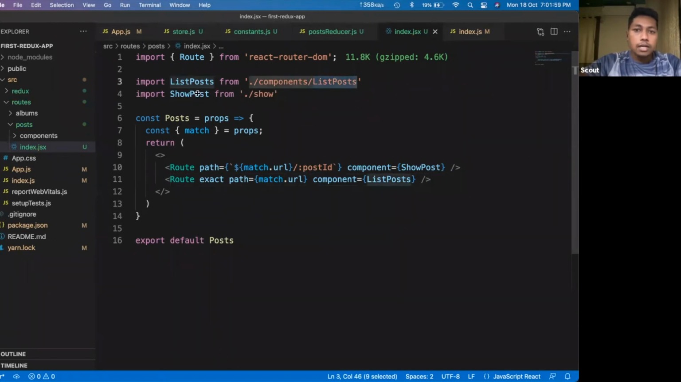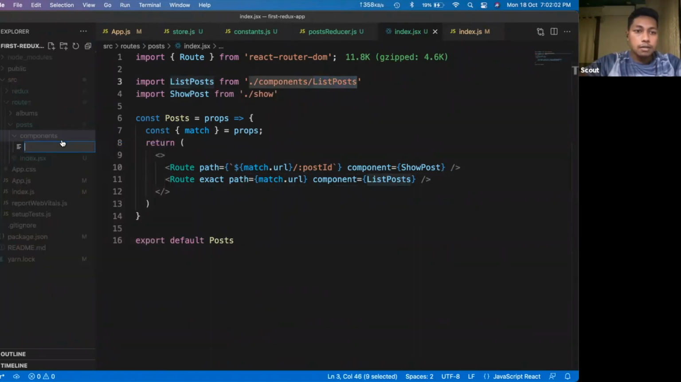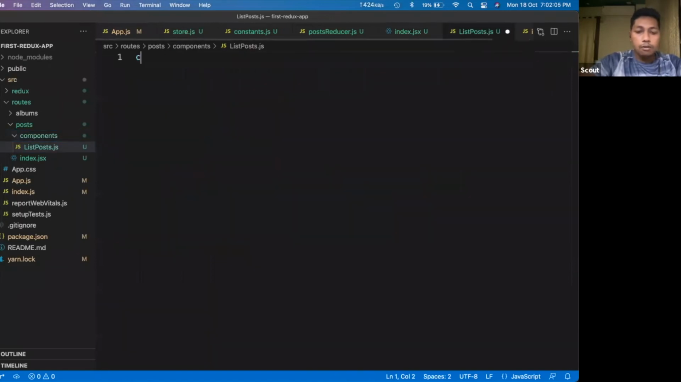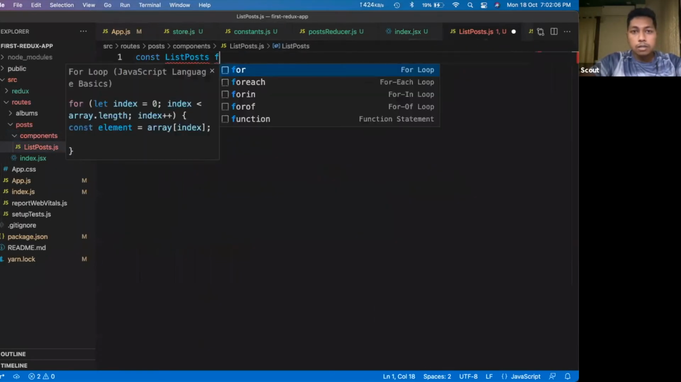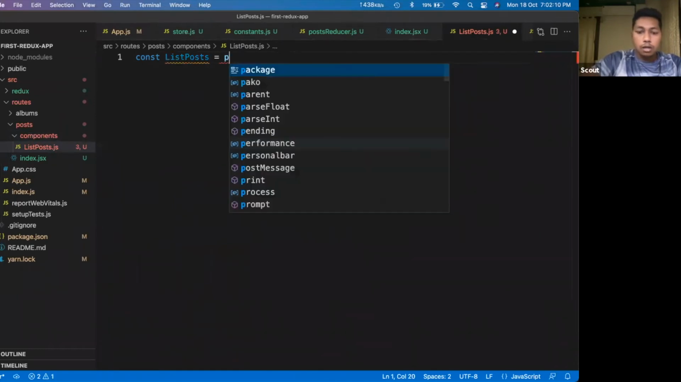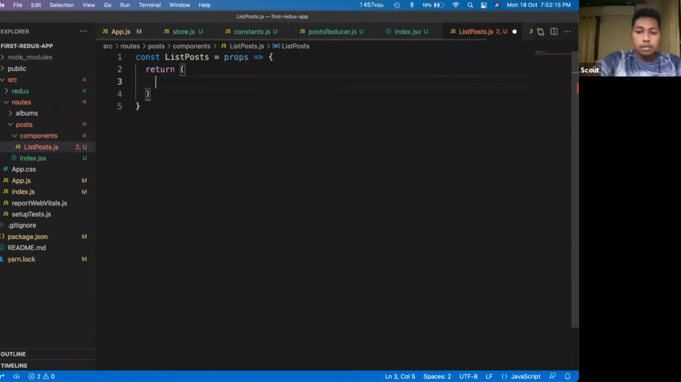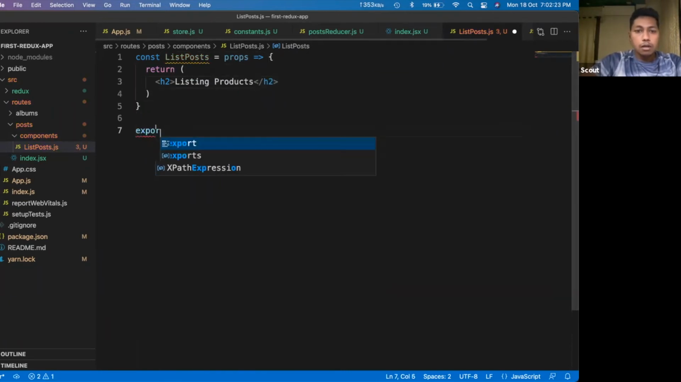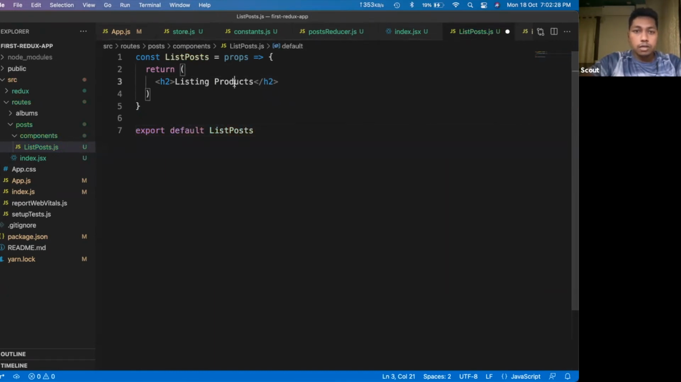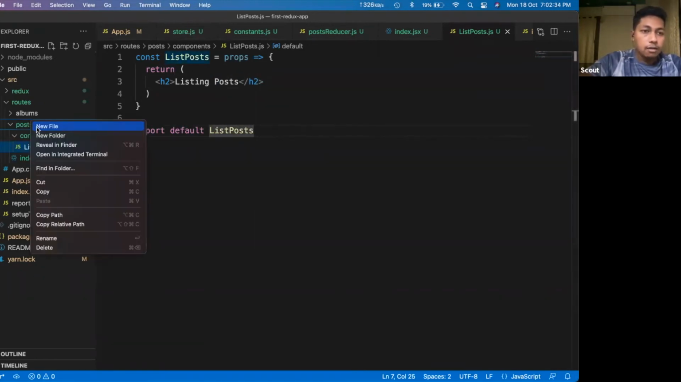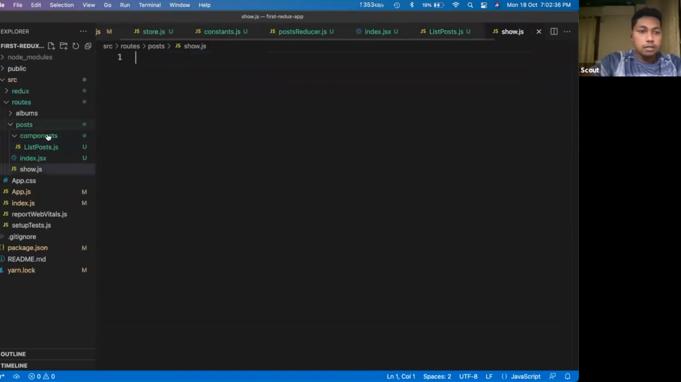So first thing is the list products. Let's create a blank one for now. Const list products equals props and arrow function, return something, say h2 listing products, export default list posts, sorry, again posts. And I will create one file here called show.jsx.